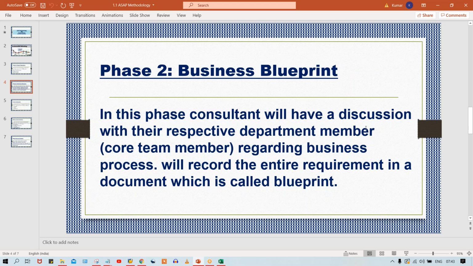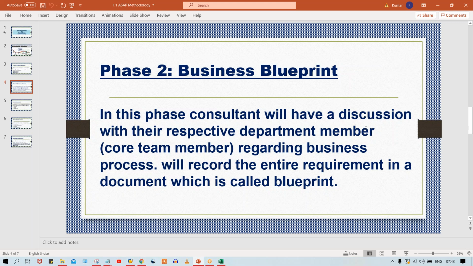Okay, so now what you have to do? If you talk about interactions, interaction doesn't mean that you guys are going to do the interaction. Of course, along with you, a senior consultant also will be there, so that person is going to interact. But generally, even you are also going to be part of that meeting, because this is how you guys are going to learn. Right now, you are a junior. Later on, of course, you are going to be senior.